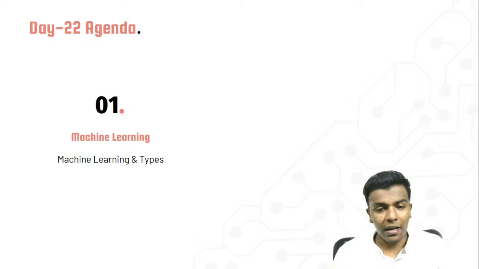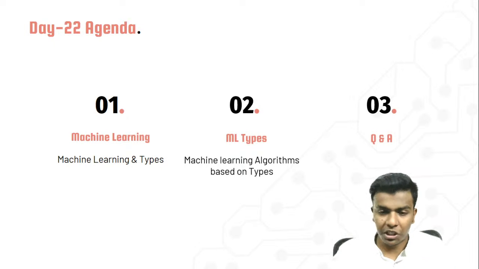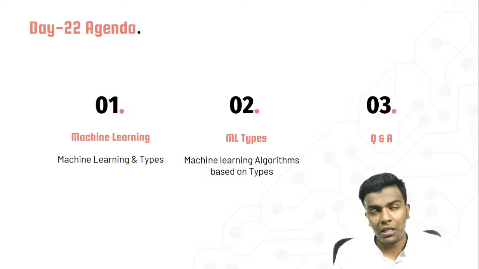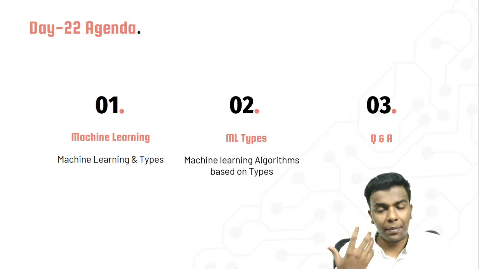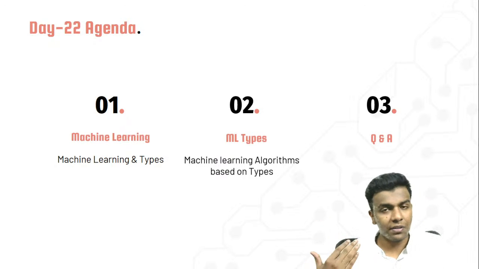Today's agenda: first of all machine learning and its types, then the machine learning algorithms, and finally we're going to have a Q&A session. Here we are going to see a very detailed explanation of machine learning algorithms, so please be attentive, guys. It will be very helpful for advanced artificial intelligence.